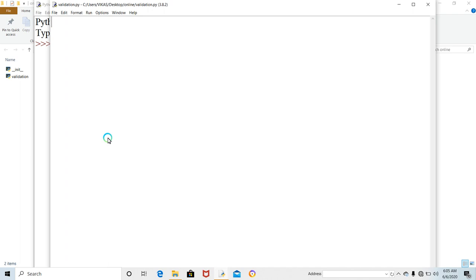And here I'm going to write the triple quote: validations module, have different functions for validating text and numbers. Okay, this is it. Now I'm going to define here validate text validations.